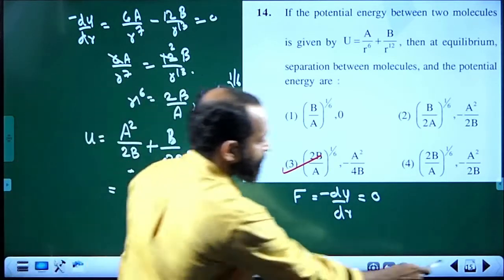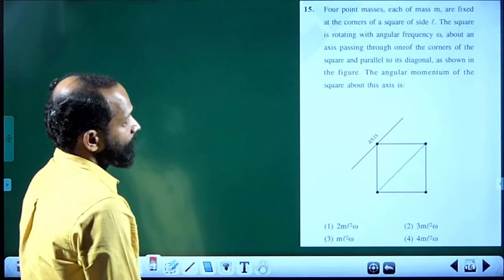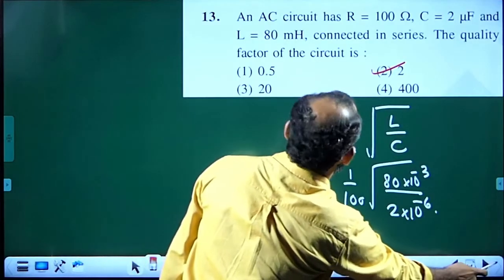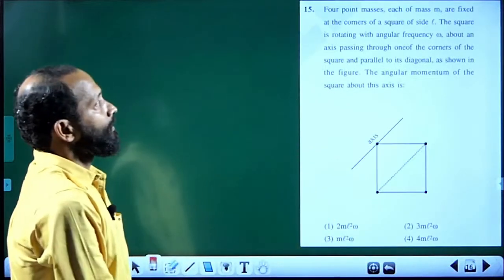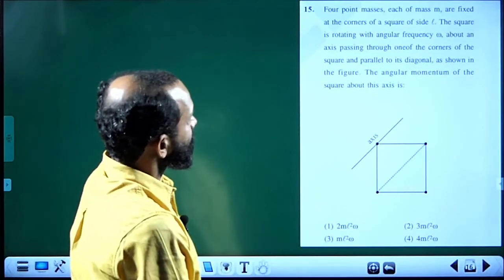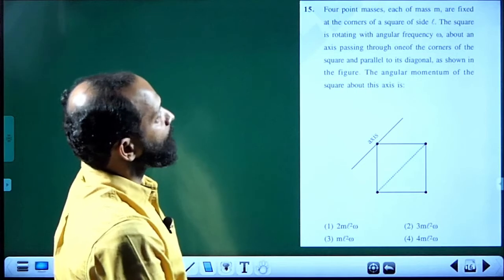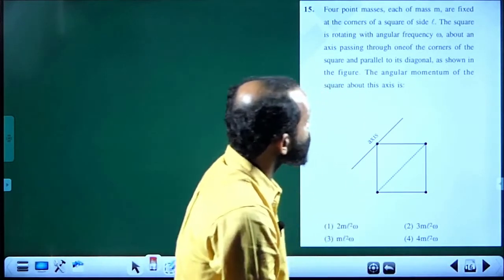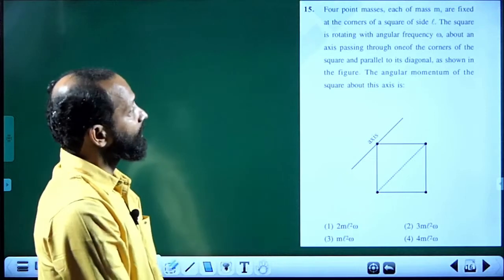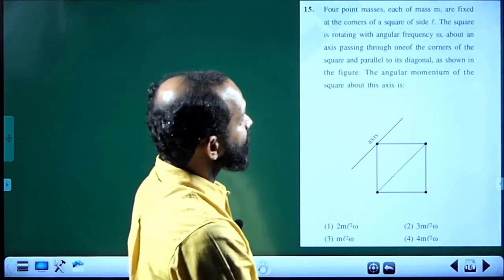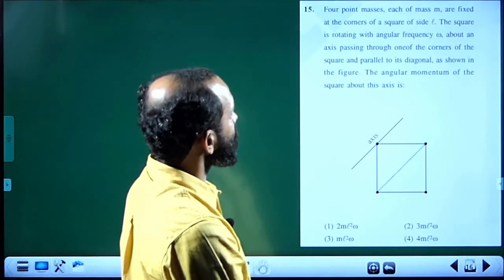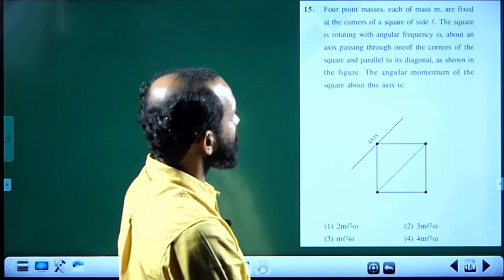Now 15. Four point masses, each of mass m, fixed at corners of a square of side L. The square is rotating with angular velocity omega about an axis passing through one of the corners of the square and parallel to the diagonal as shown.